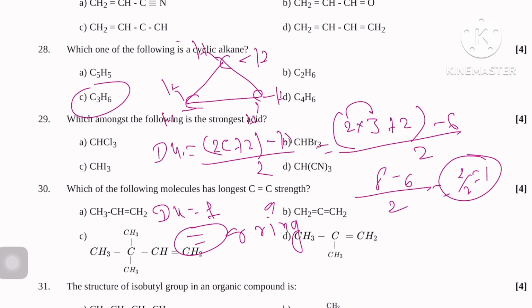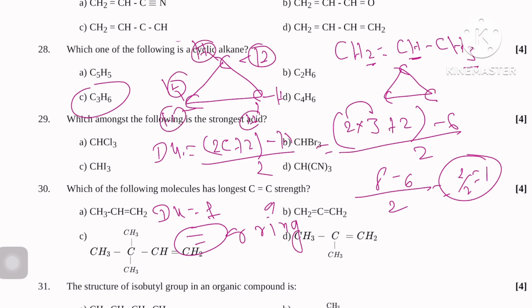Just think, if I write CH2 double bond CH3, that is carbon 3, or a ring-like structure also, carbon. Here you have seen 2, 3, 4, 5, 6. Degree of unsaturation is also known as index of hydrogen deficiency. Very simple concept.